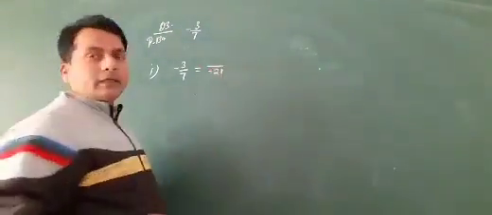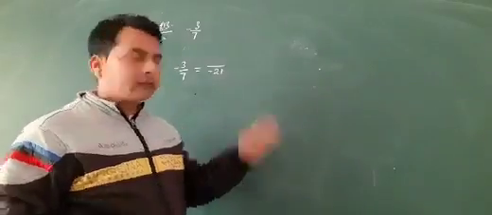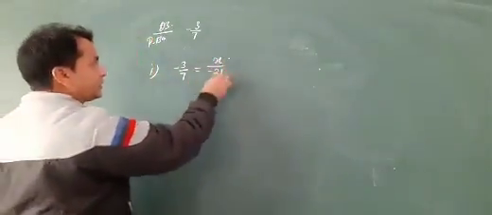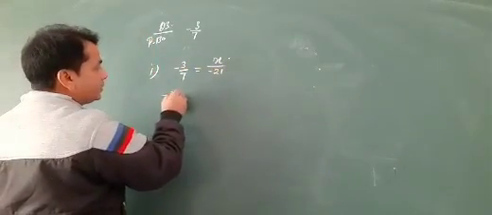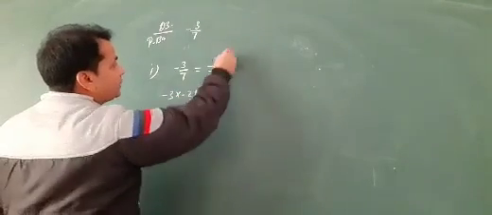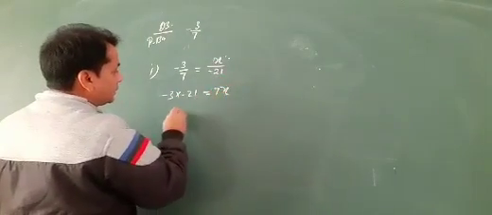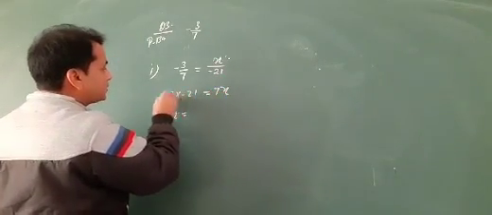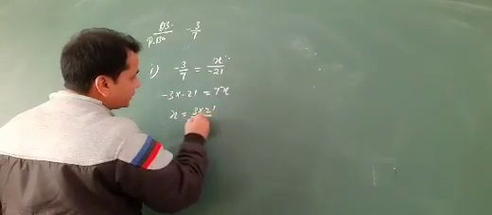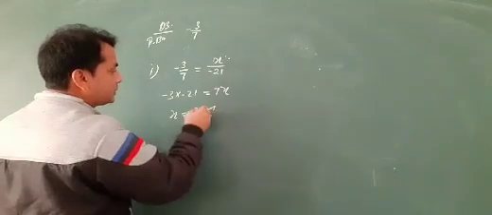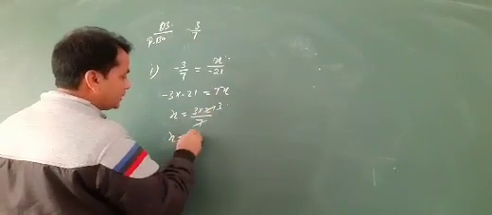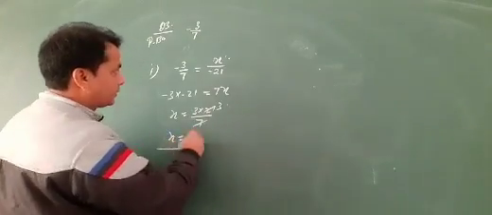Suppose the numerator of this fraction is x, then cross multiplication, minus 3 into minus 21 equal to 7 into x, then x equal to minus into minus plus, 3 into 21 by 7, that is 3, then the value of x equal to 3 into 3, 9.